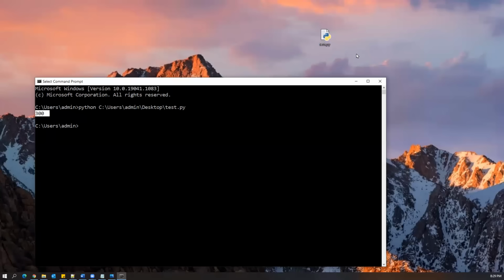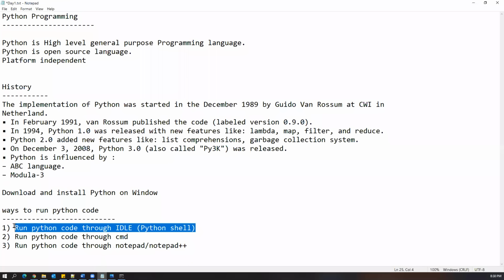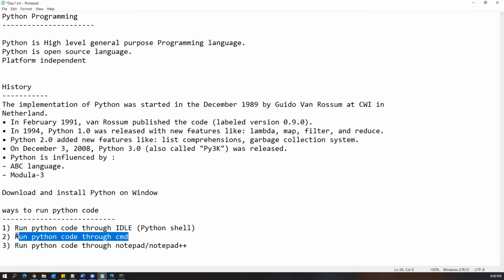So these are all different ways we can write our program and execute it in multiple places. Mainly there are three things. One is we can run the Python code through IDLE, which is the default IDE provided by Python. Second, we can run the Python code through CMD, which means dynamically we can enter all the code in the command prompt itself.